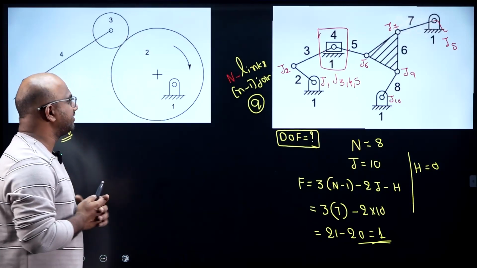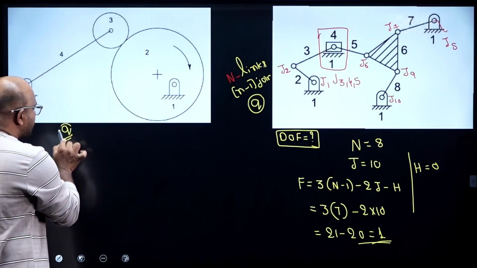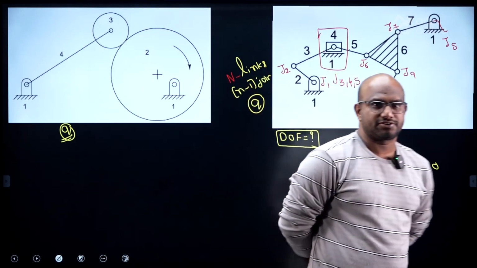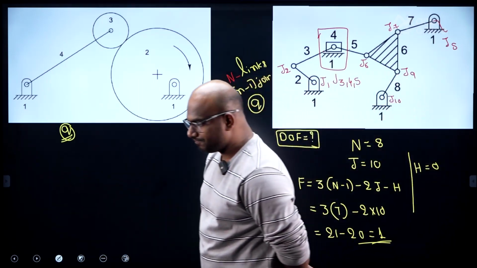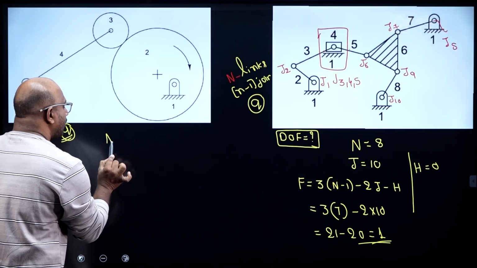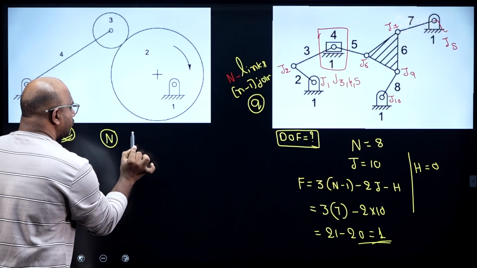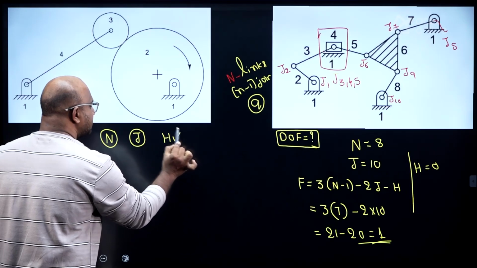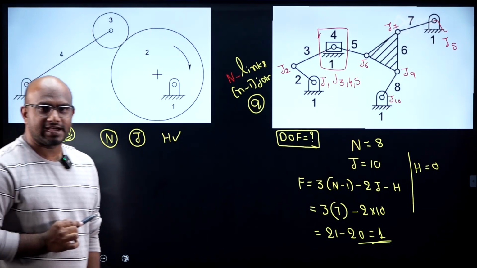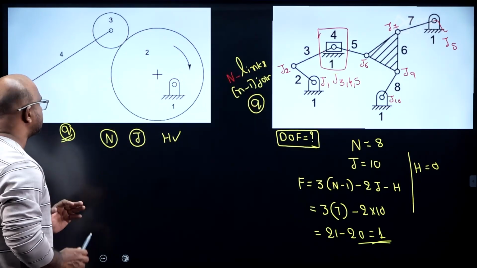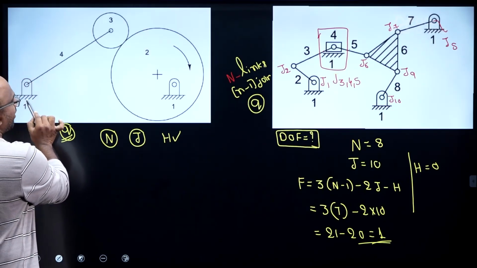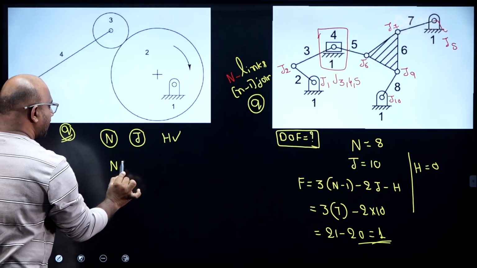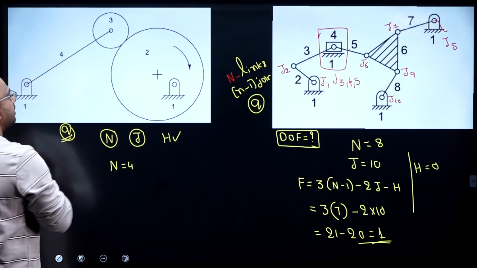Now please try this one. Once it is over, please try this one. Please try, guys. I'm giving 1 minute of time. First, count the number of links. Count the number of joints. Count if any higher pairs are there in the mechanism. Count the number of higher pairs, guys. Please try. First, number of links: 1, 2, 3, 4. So n equal to 4, guys.